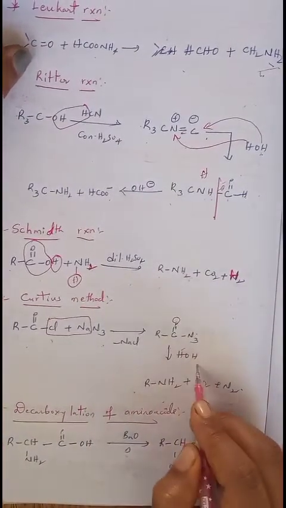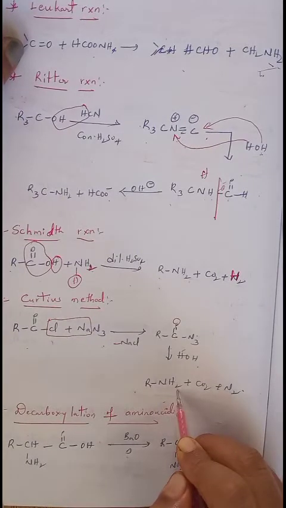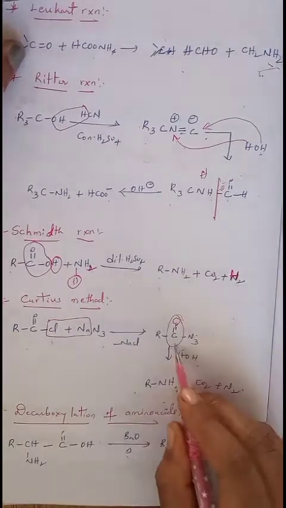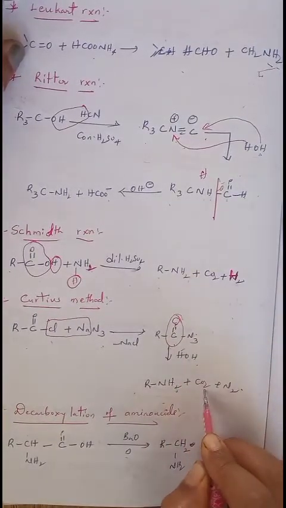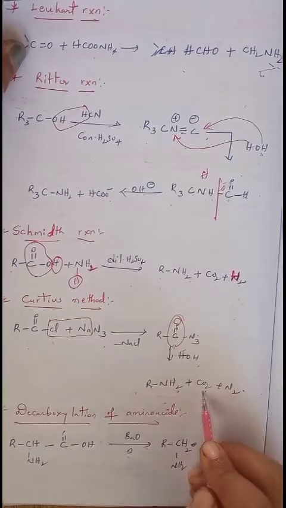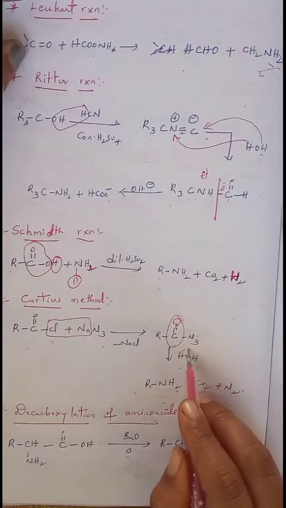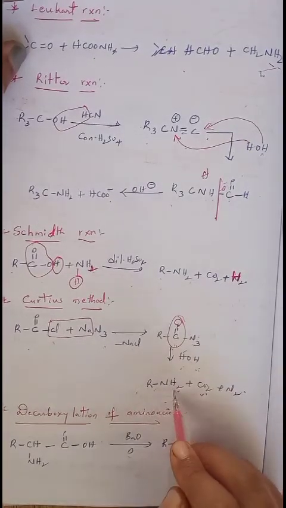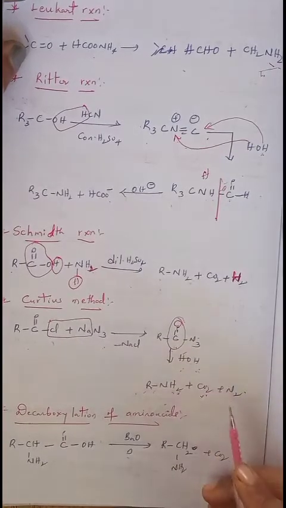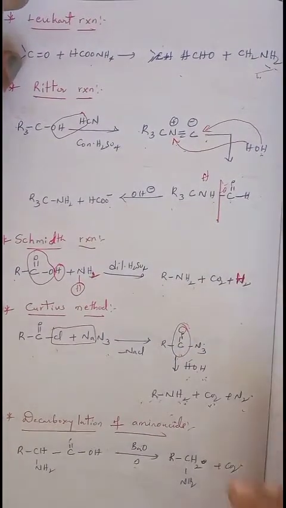When it undergoes hydrolysis, RNH2 is obtained. That means the CO is removed. The CO takes one oxygen and is removed in the form of CO2. These two hydrogens are added to one nitrogen, converting into RNH2, and two more nitrogens are released in the form of N2 gas. This is about the Curtius method.